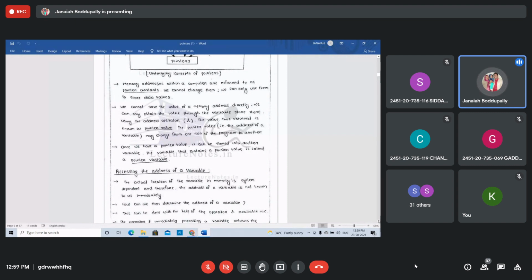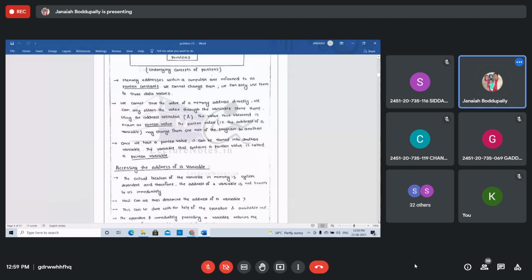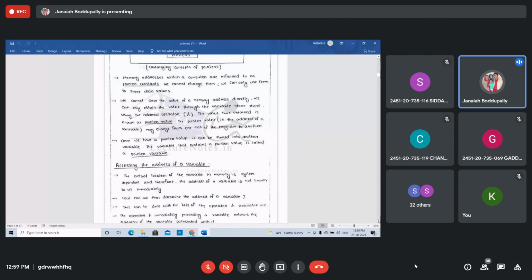The value thus obtained is known as the pointer value. The pointer value may change from one execution of the program to another.